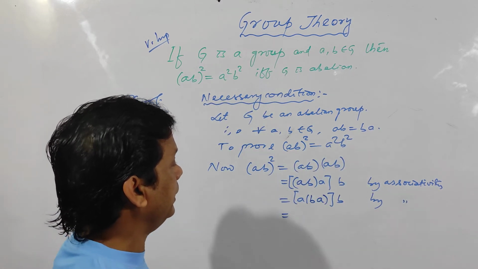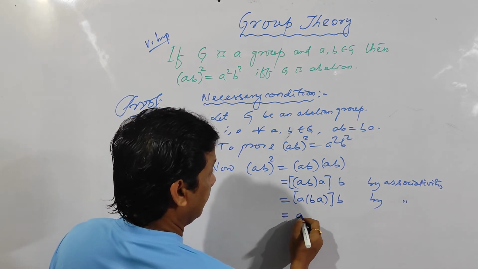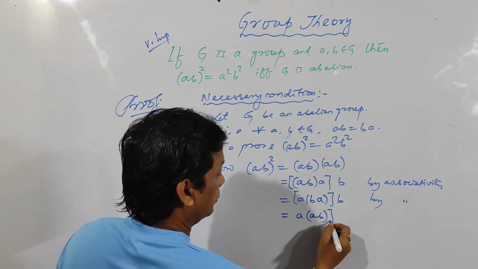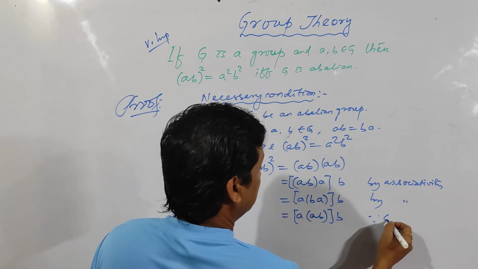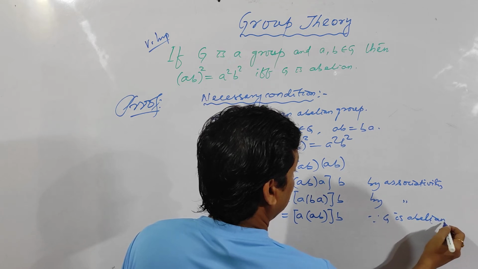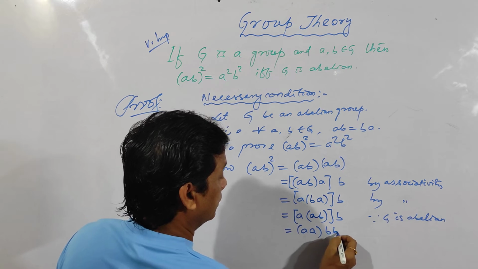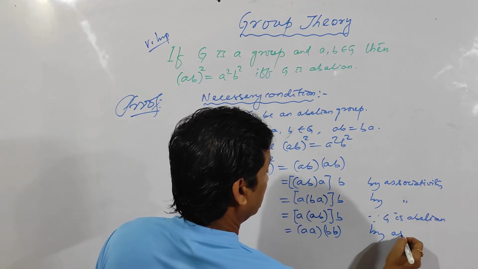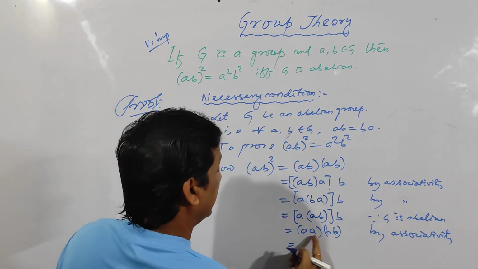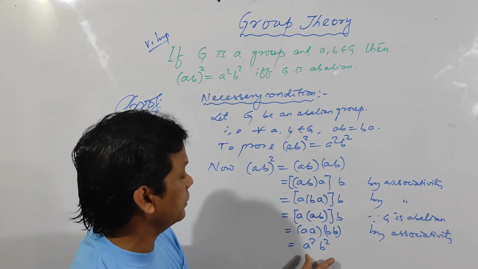G is abelian means in place of BA I can write AB. So this will become A, in place of BA I can write AB, into B, as G is abelian. Clear? Now it is equal to A into A, B into B by the associative law. And A into A is A square, B into B is B square. Hence, it is proved that (AB) whole square is equal to A square B square.